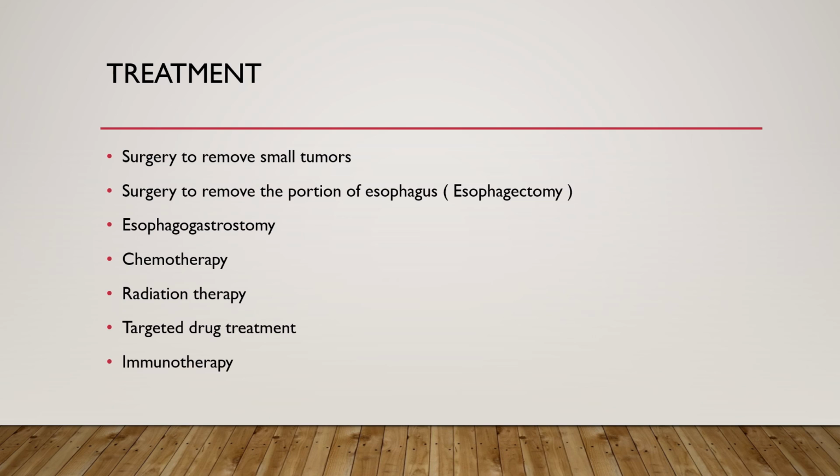The sixth one is the radiation therapy. The radiations are passed. The seventh one is the targeted drug treatment. The drug treatment is given to the patient, and the last one is the immunotherapy. After all this, the patient may get less immunity. So immune drugs are given to the patient.